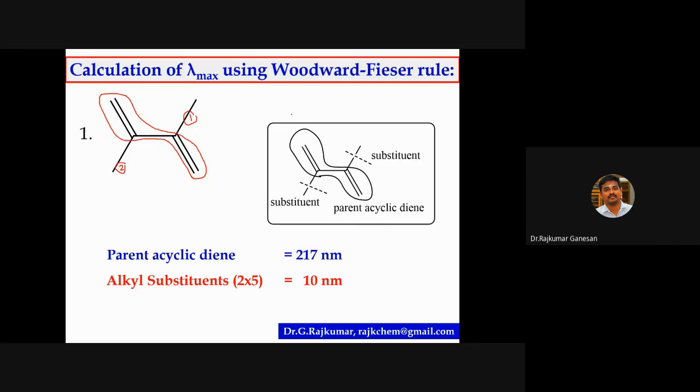Then you have to look for whether there is any extending conjugation. No, because only double bond, single bond, double bond is there. Simple conjugation. There is no extending conjugation. Then whether there is any exocyclic double bond? Exo comes only in the case of cyclic. Here there is no exo. So you only have to calculate this parent value and alkyl substituents. So the calculated value is 227 nanometer.